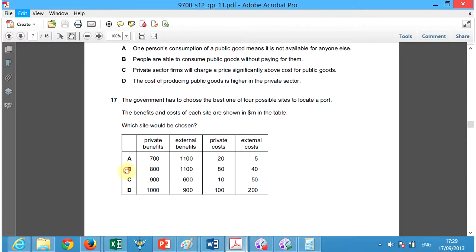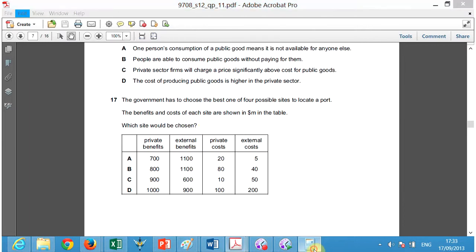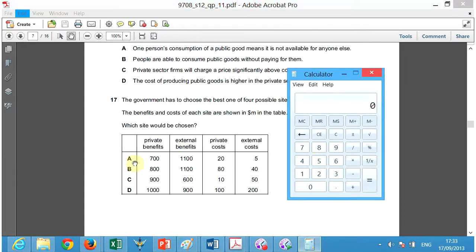B is the answer. And again, the government is looking to see which benefit is greater for society than for the individual company. Okay, so let's look at this. The government, when it chooses this, will add up all private costs and all benefits.